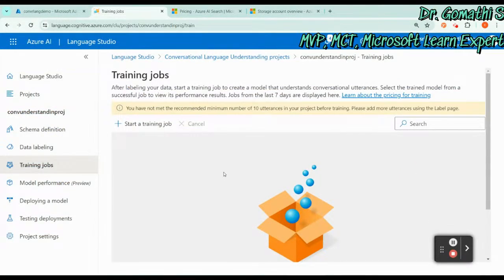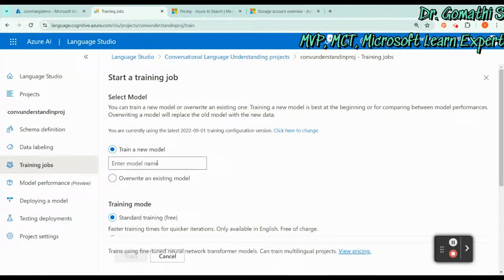So now our intents are ready, our entities are ready. We have defined everything perfectly, and we have to train the conversational language model accordingly. To train, you have to click on the start training job. Just click on the start training job.